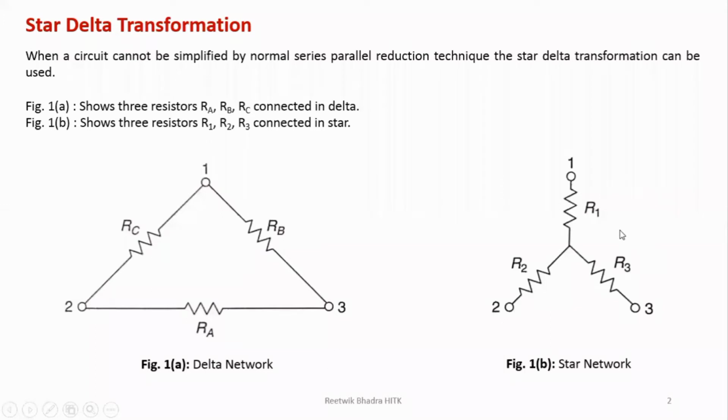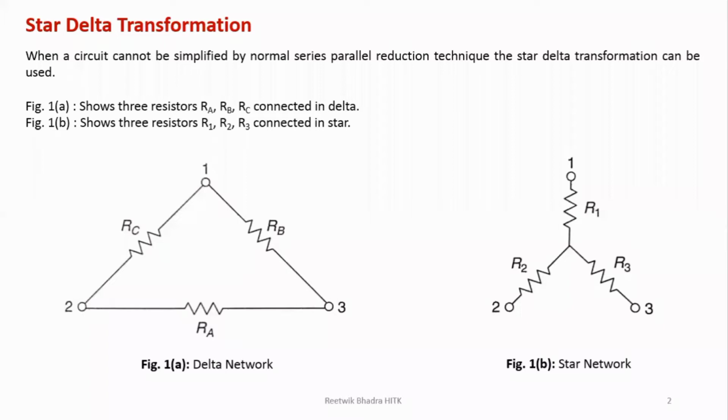So whenever you can't solve a network by the series parallel method, you should first try to identify whether there is a star delta connection within that network or not.